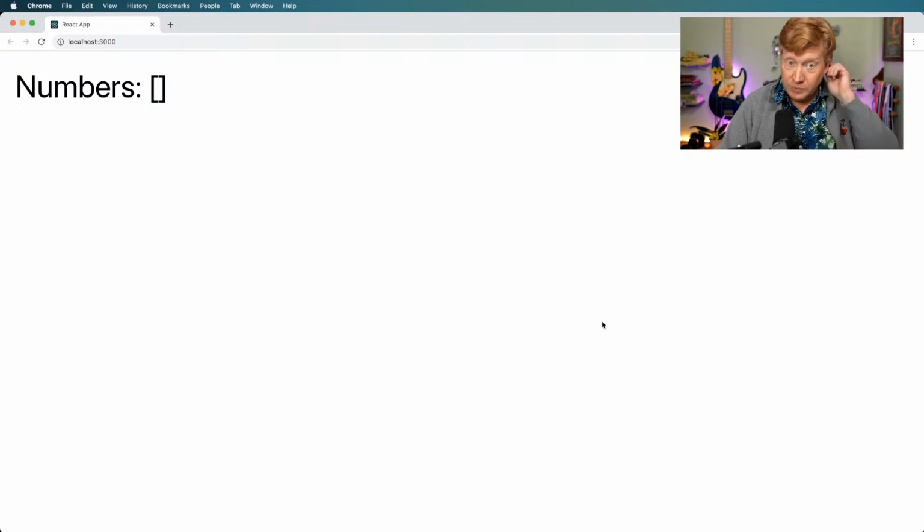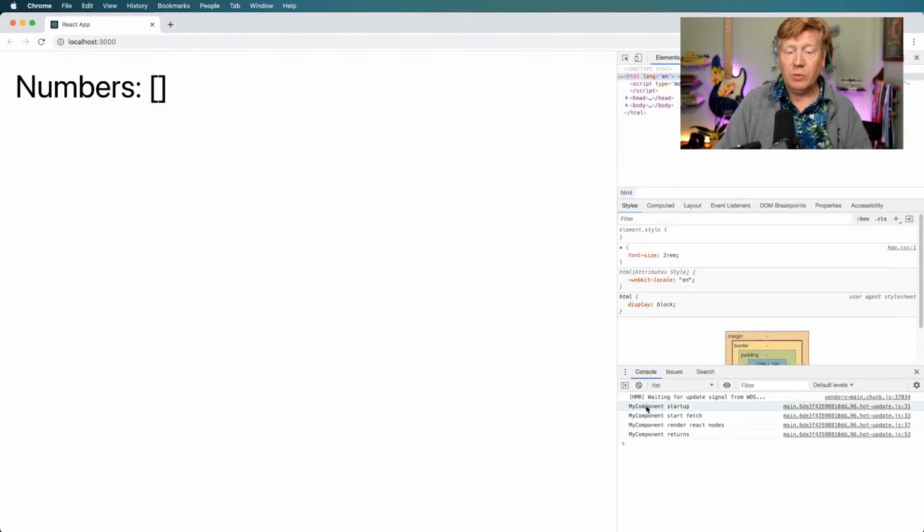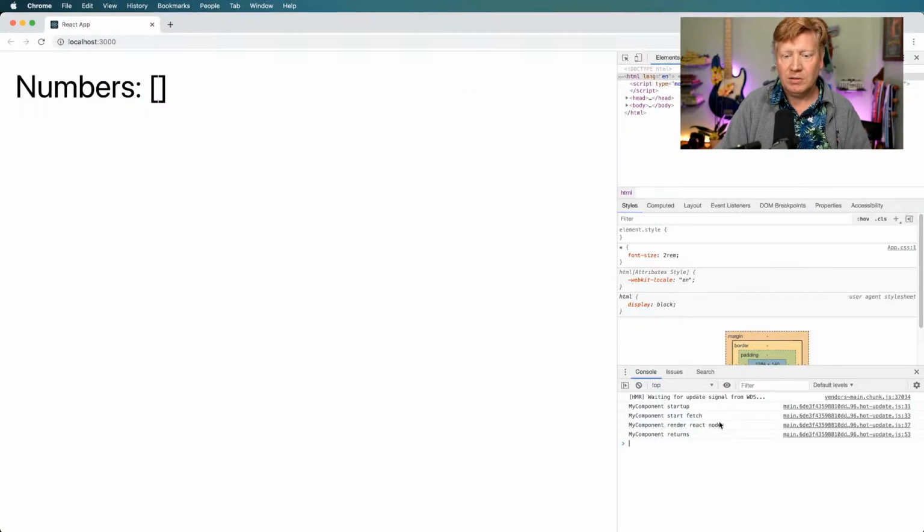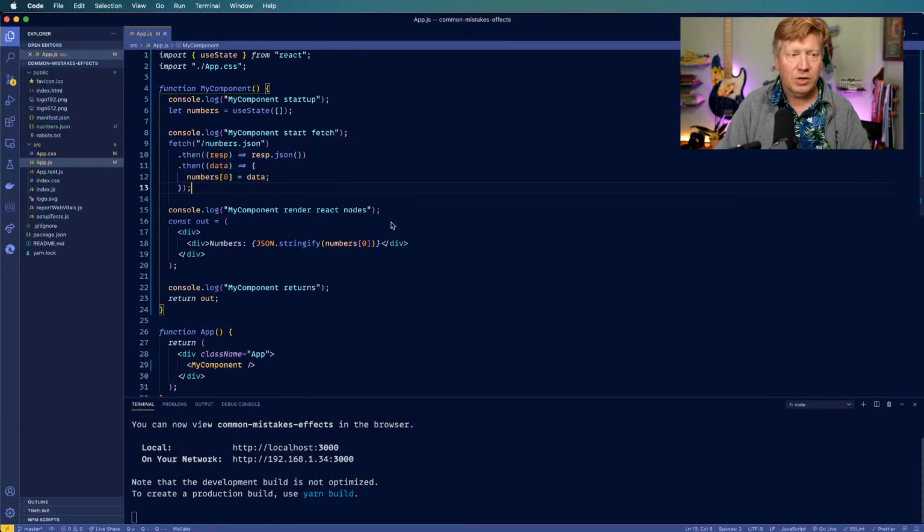Okay, cool. So this is not going to change the behavior at all, but it will show us what's going on. All right, we see that we started up. We started our fetch. We rendered our nodes, and then we returned. Now, React is absolutely asynchronous. Well, all JavaScript is asynchronous, and fetch in particular is asynchronous. Actually, let me add a disclaimer on that: the only thing asynchronous in here is this fetch. So we can see that we did our startup, we did the fetch, we did the render of the nodes, and we did the return.